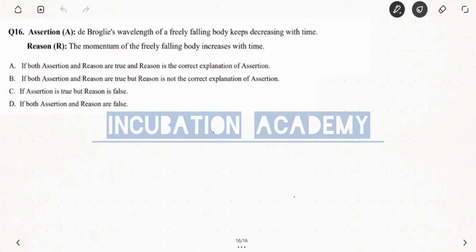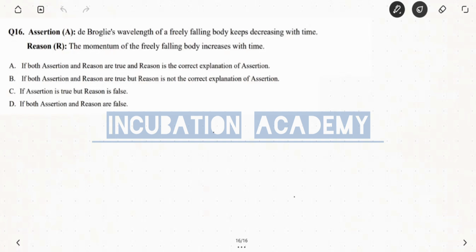Four options are given. Option A: if both assertion and reason are true, reason is the correct explanation of the assertion. Option B: if both assertion and reason are true, reason is not the correct explanation of the assertion. Option C: if the assertion is true, then the reason is false. Option D: if both reason and assertion are false.